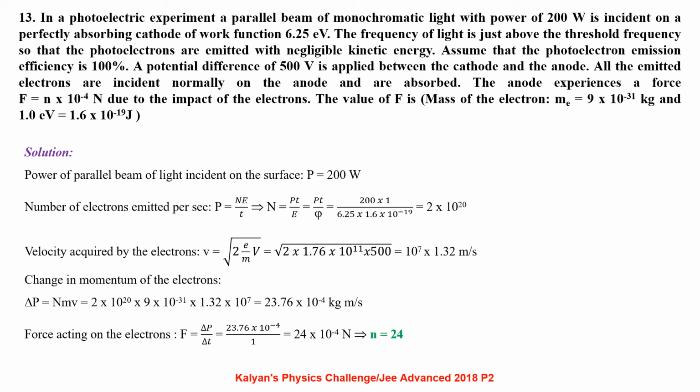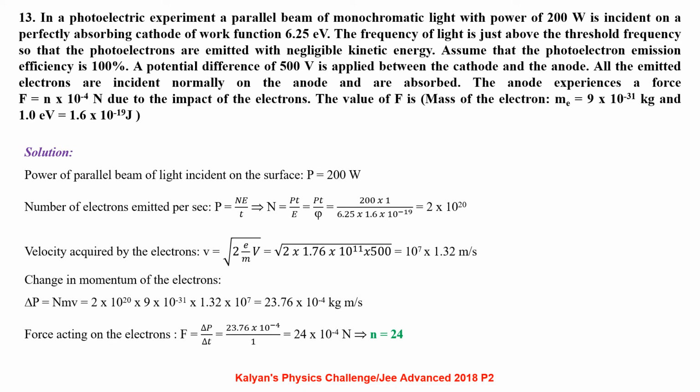A potential difference of 500 volt is applied between the cathode and anode. All the emitted electrons are incident normally on the anode and are absorbed. The anode experiences a force F equal to N into 10^(minus 4) Newton due to the impact of the electrons. The value of F is: mass of the electron 9 into 10^(minus 31) kg and 1 electron volt equal to 1.6 into 10^(minus 19) joule.